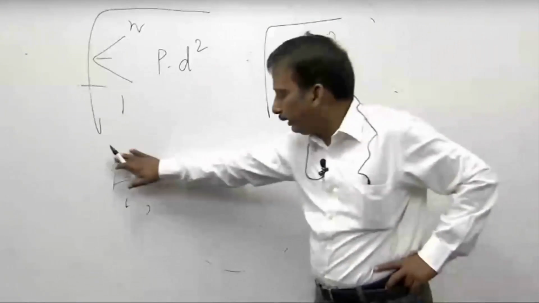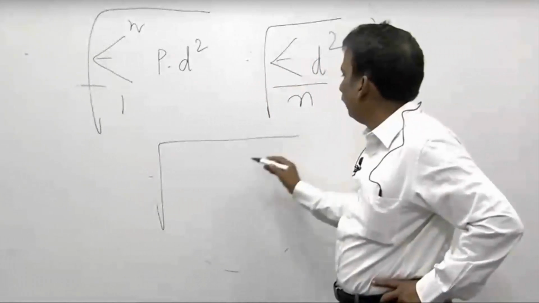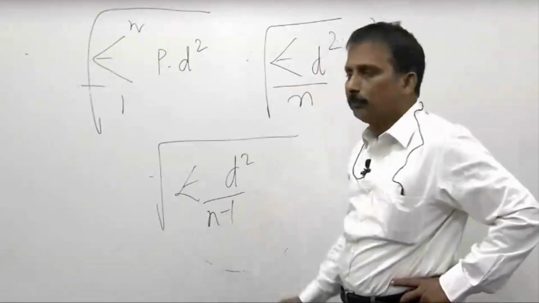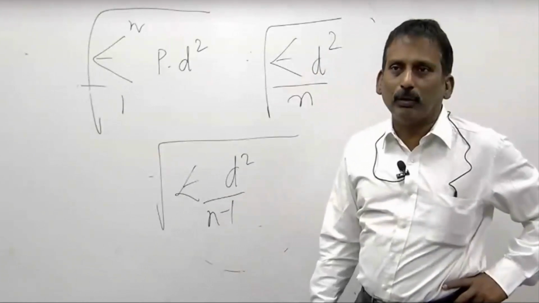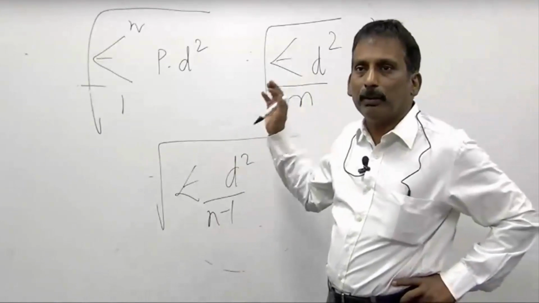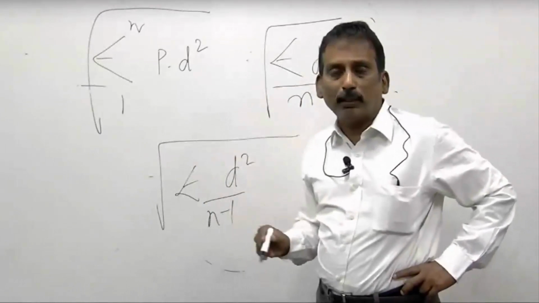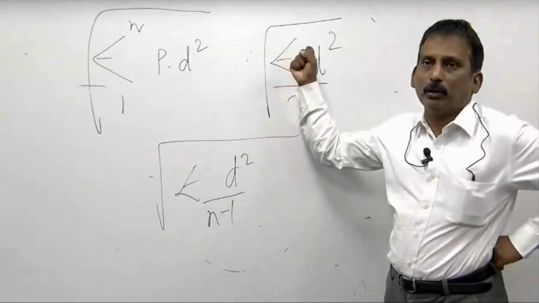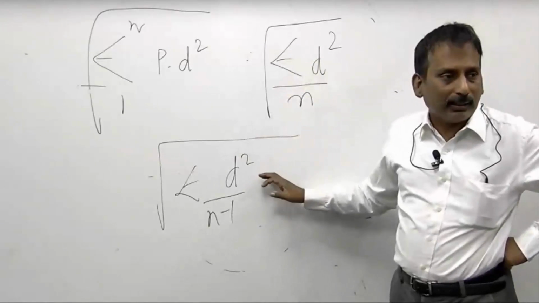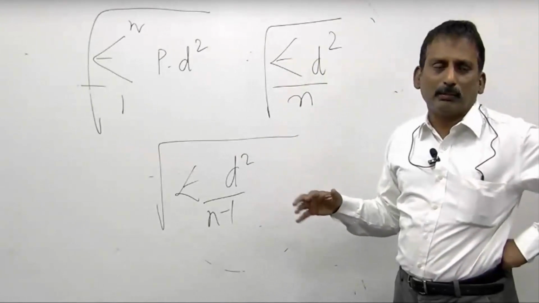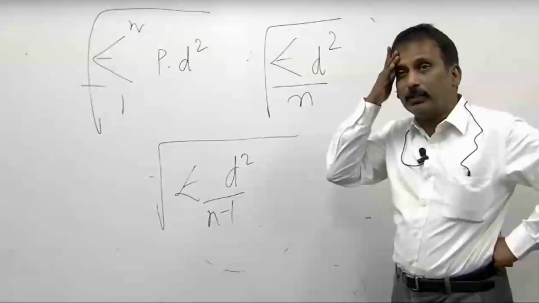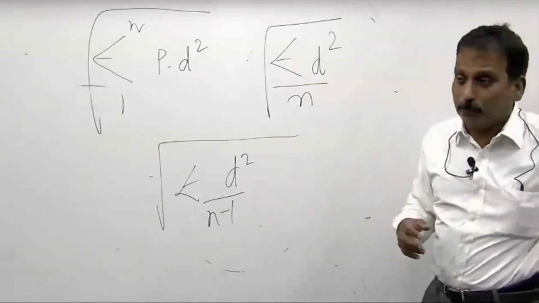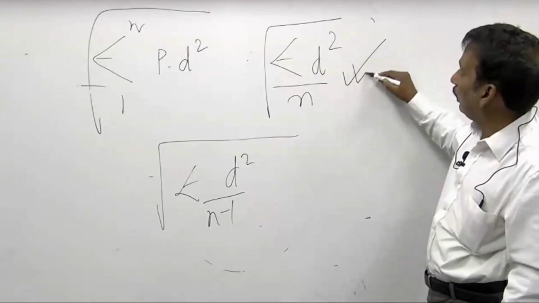Now, in technical parlance, there is a third one. It's sigma d square divided by n minus 1. When we work out the questions, we'll work out. It is sigma d square by n minus 1. What it implies is that this one is normally worked on a population, this is worked on a sample. But we don't have to worry too much about that because our questions, at least in the CA Institute, have not centered around it. They have not said this is sample, this is population. So we'll stick to this and work our answers.